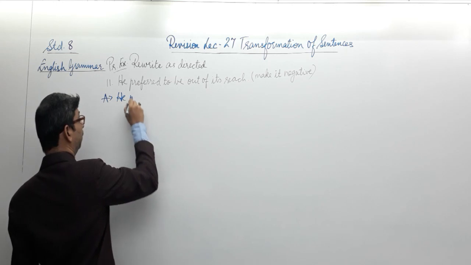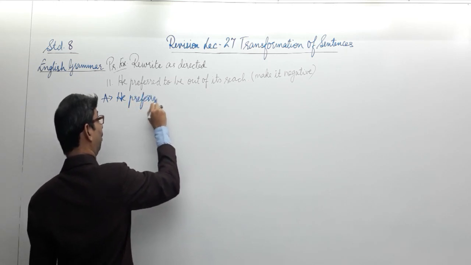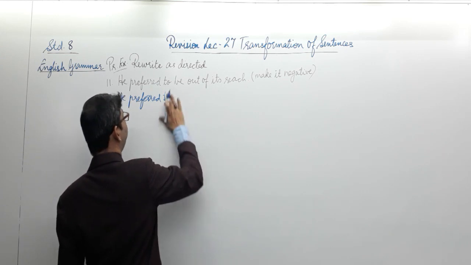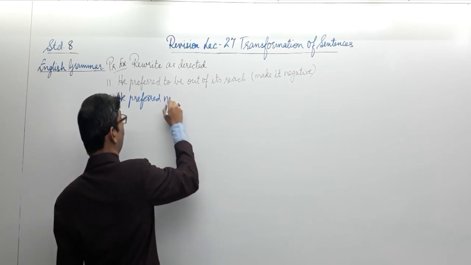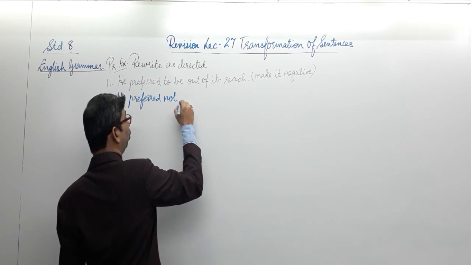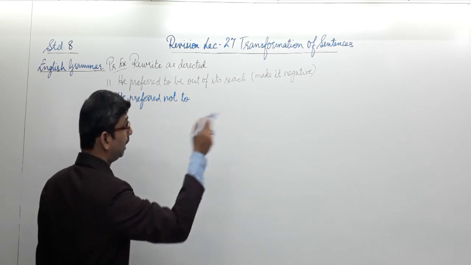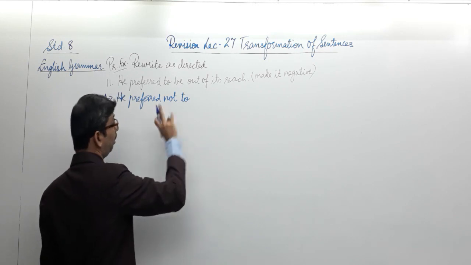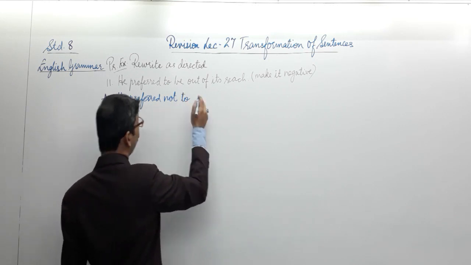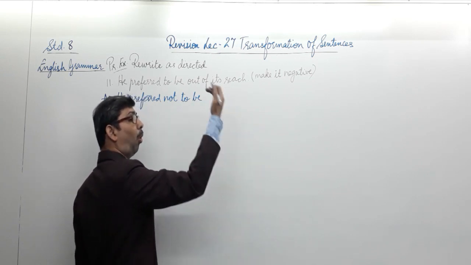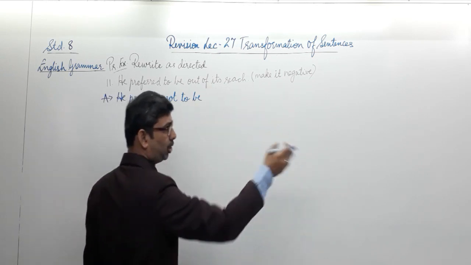He preferred to be, he preferred not to be, so I am inserting a negative word over here in order to make the entire sentence negative, but the meaning will not change. He preferred not to be, but out of his reach will become the opposite of that, what we learned in that chart over there.